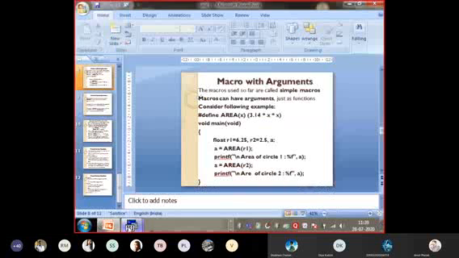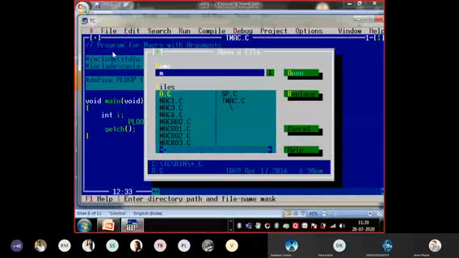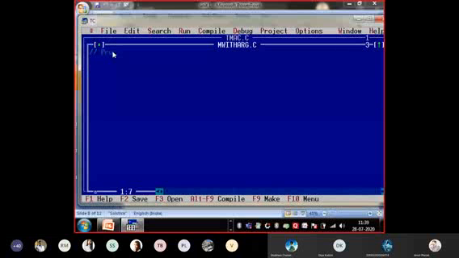I will close 1, 2. Generally see that only one Turbo C editor is open. It should not happen that more than 2 editors are open. I just open the program we wrote last time. M means macro with arg. I give the name as m with arg.c. So this is my program. Is the editor visible to all? Yes, sir.